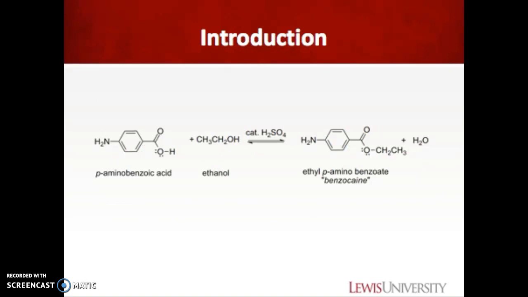Benzocaine, the common name for ethyl p-aminobenzoate, is synthesized by Fischer esterification of p-aminobenzoic acid. In this reaction, we use ethanol as the alcohol and sulfuric acid as the strong acid that catalyzes the reaction. Water is also a byproduct of this reaction. Without a strong catalyst, the carboxylic acid is otherwise unreactive with the addition of an alcohol.